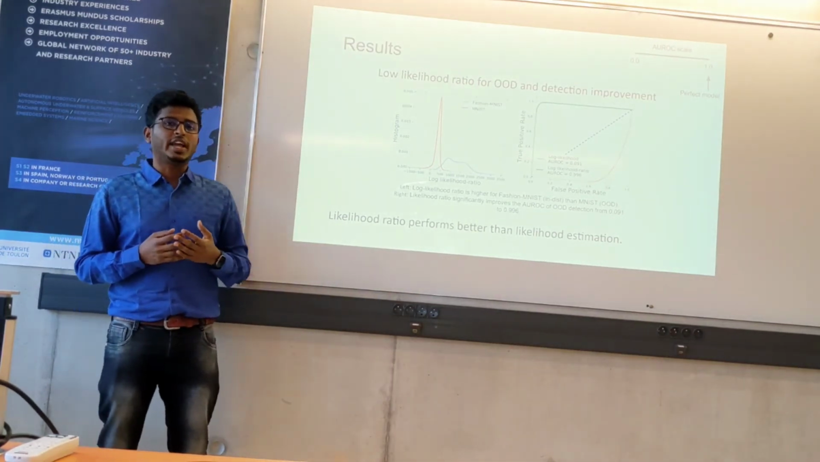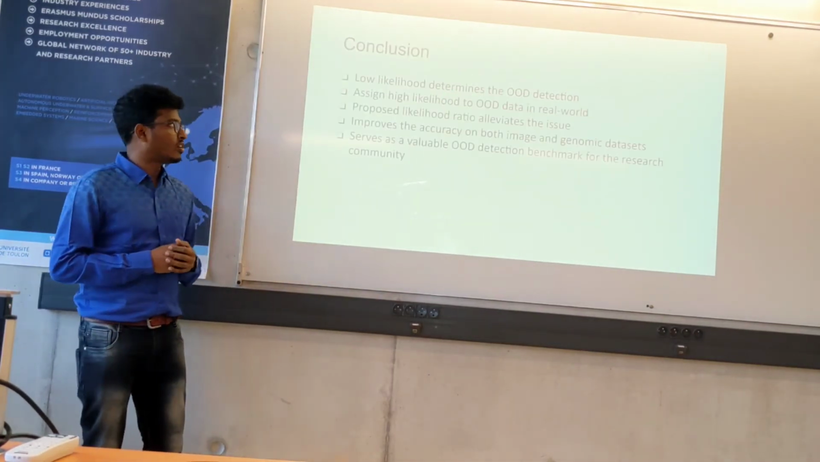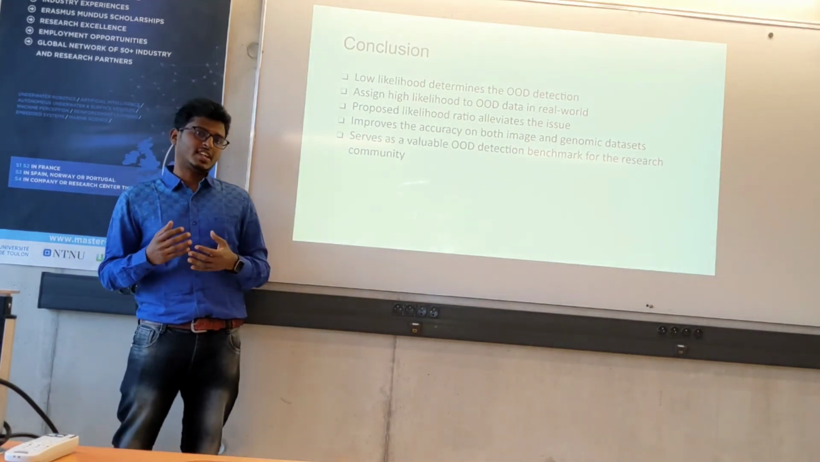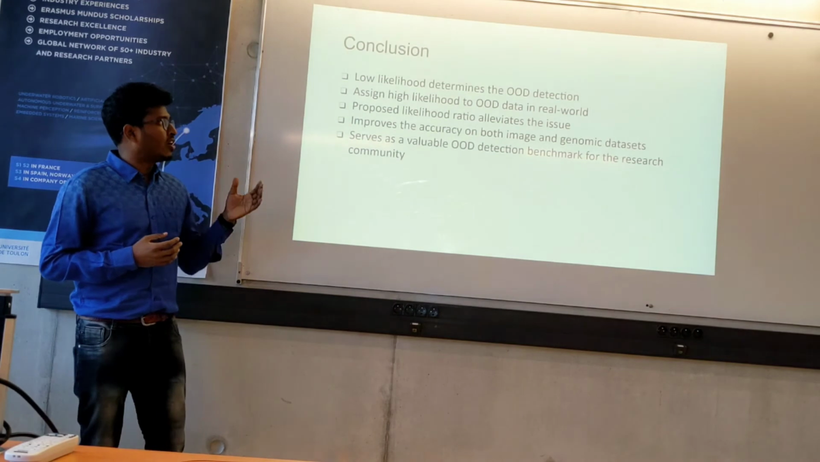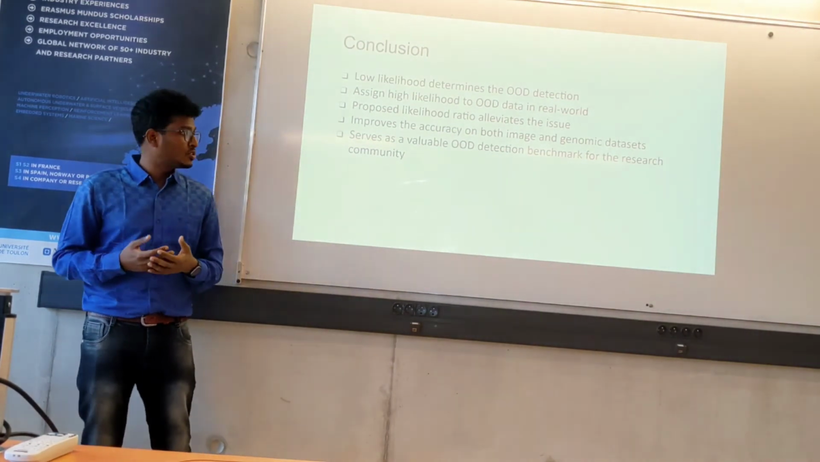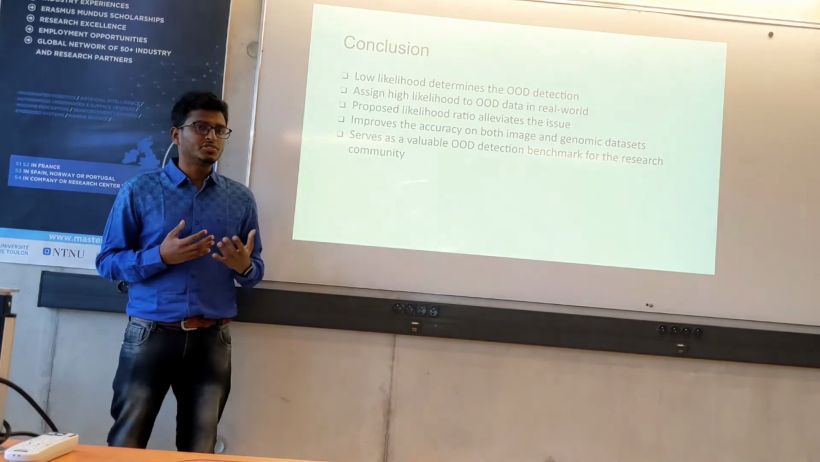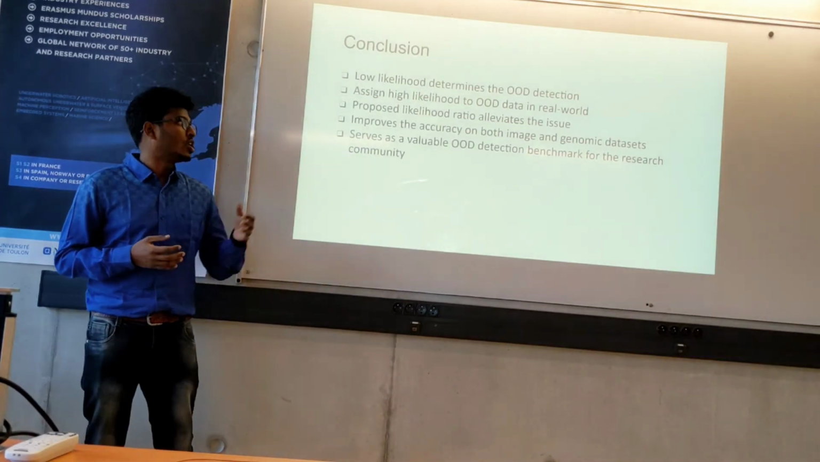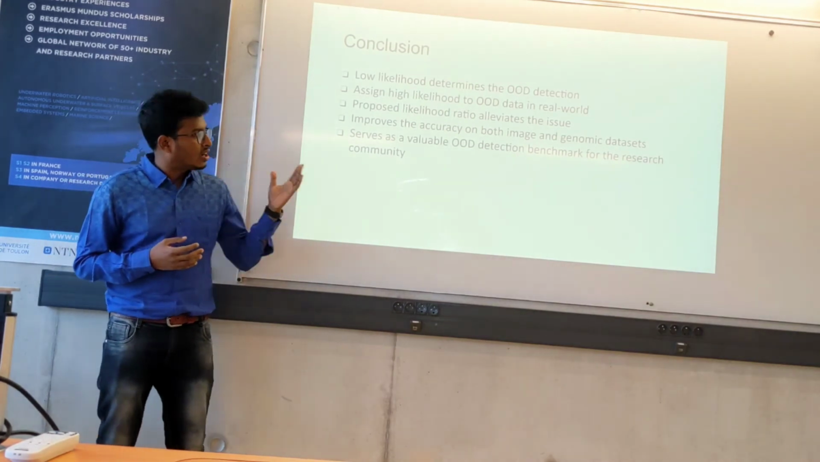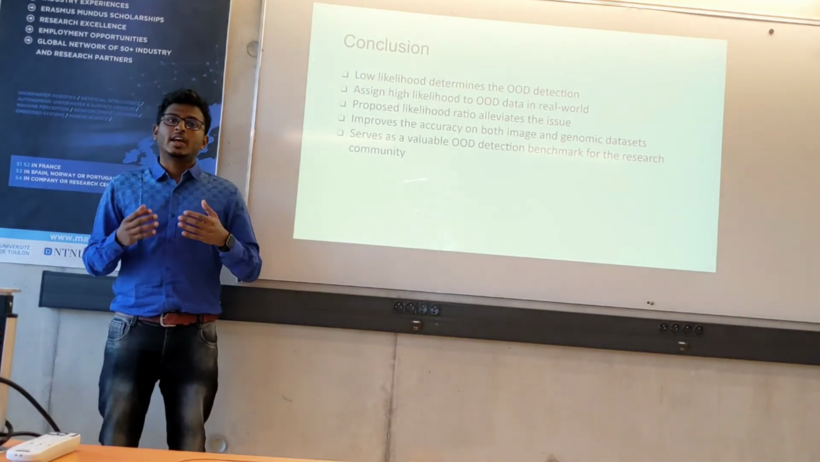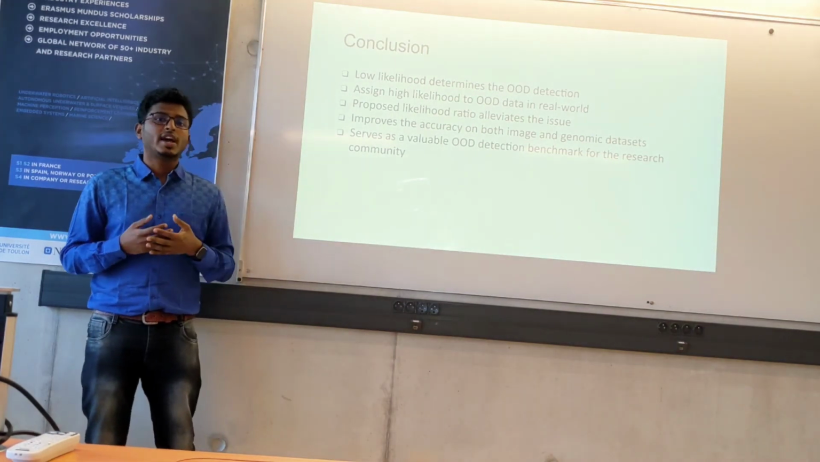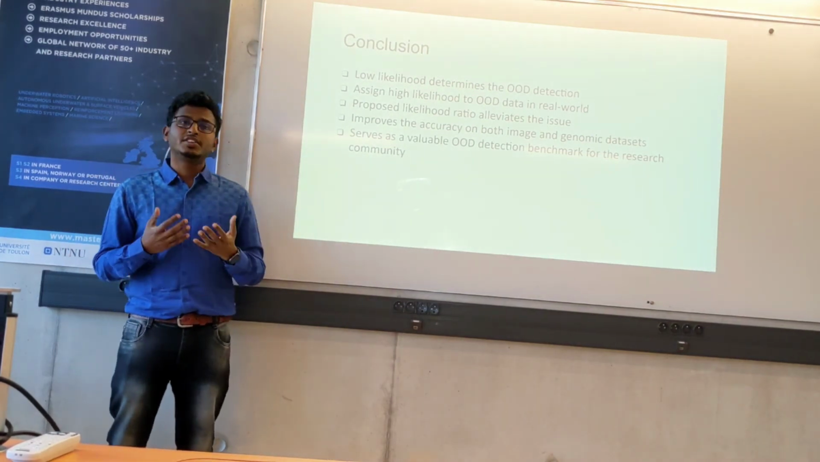So we are almost at the end of this presentation. So overall, we have seen the likelihood can determine the OOD, but it struggles in real world by wrongly assigning high likelihood to OOD inputs. Therefore, the authors propose to compute the likelihood ratio instead of a single likelihood, which improves the accuracy on both image and genomic datasets. And finally, they hope that this solution will work as a benchmark for the concerning research community.